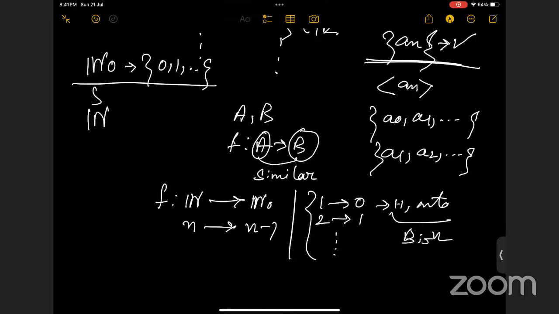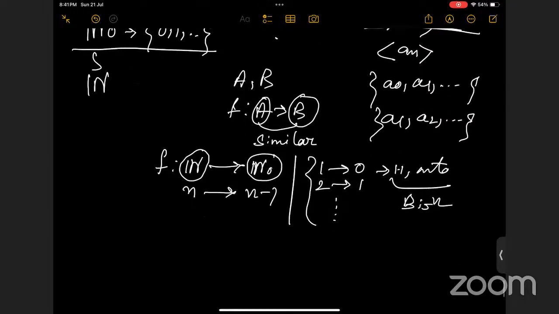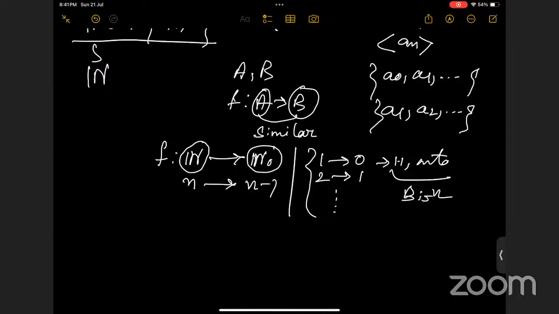So basically, from the set of natural numbers to the set of whole numbers, we have a bijection, right? Can you repeat the bijection part? Okay, this is a simple concept. If we have two sets A and B, and a function from A to B which is bijective, then we say that the sets A and B are similar, okay?